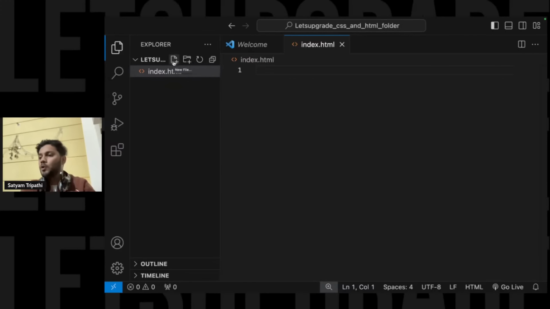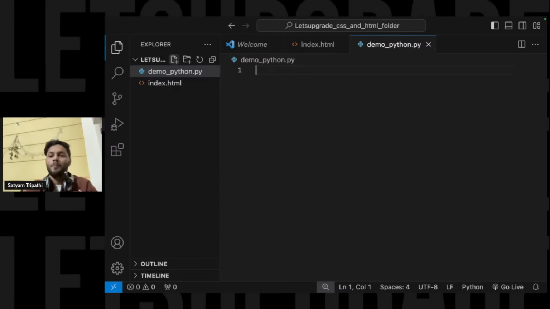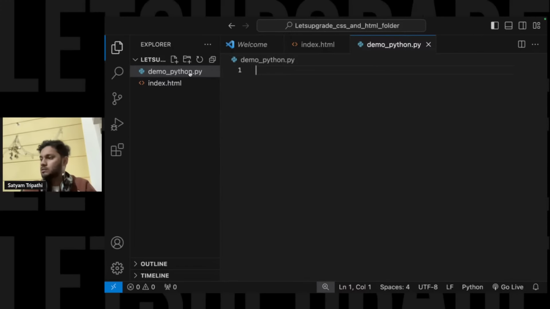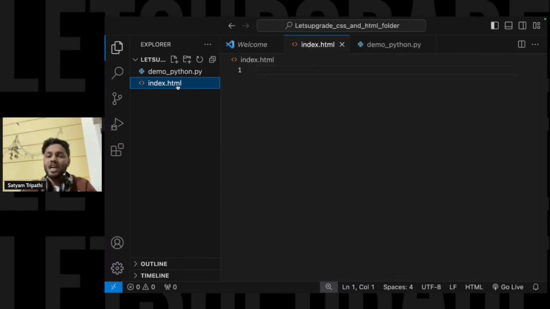Similarly, if I work with CSS, I'll show you that also, but let's say I work with Python. So I'll write demo Python. The Python extension should end with .py. Okay, you have to use these things. So whenever you create an HTML file, it should always end with .html. Okay, clear till now, right?